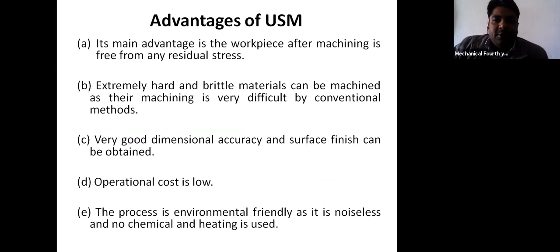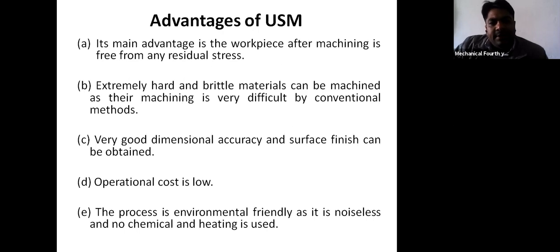Now the advantages of ultrasonic machining. The first advantage is that the workpiece is free from residual stress because there is no generation of heat, so there is no chance of formation of residual stress. Second, extremely hard and brittle material can be machined, which is very difficult by conventional machining processes.